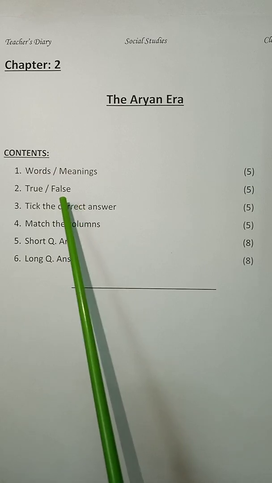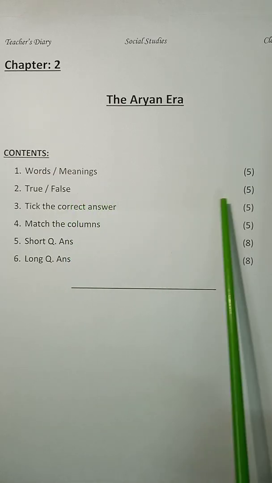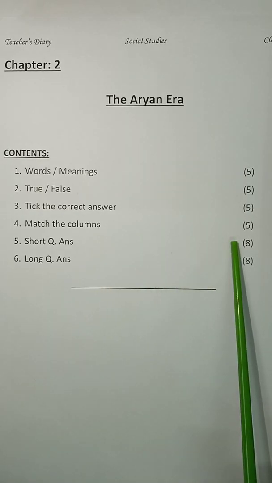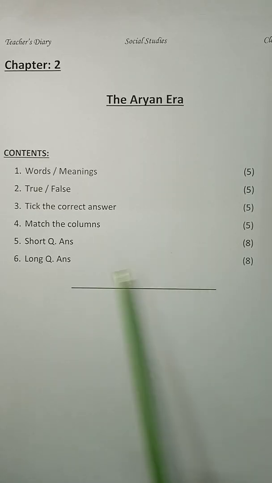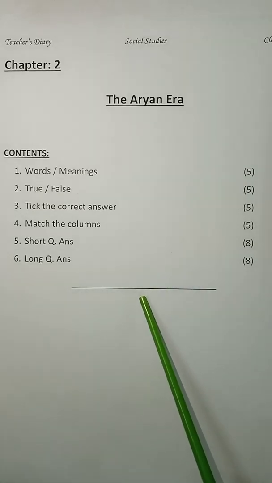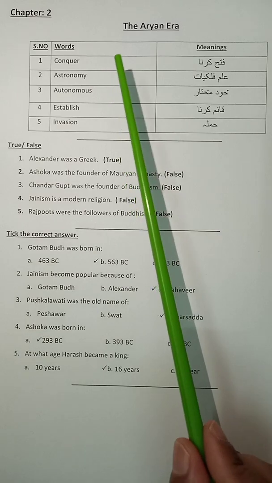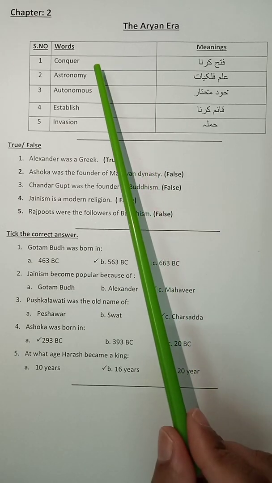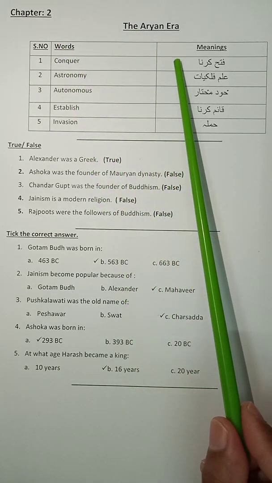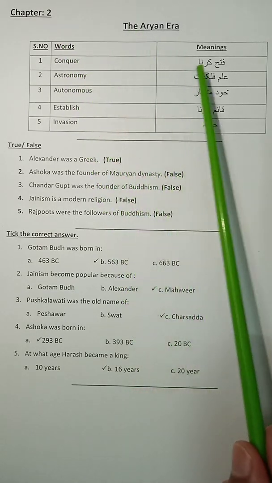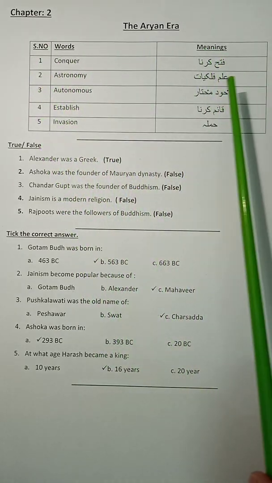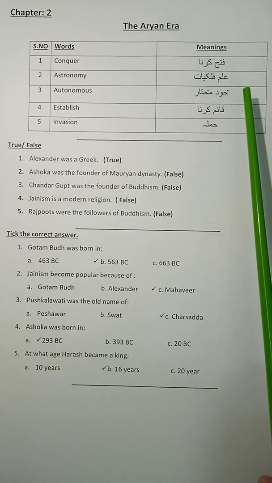You have contents. First one is word meanings 5, true and false 5, take the correct answer 5, match the columns 5, short question answers 8, and long question answers 8. Give a finishing line at the end of the page. Now after contents, give again the heading of chapter number 2, the Aryan Era, and give the heading of word meanings. You should write the serial number and date, and draw a margin line on your copies.